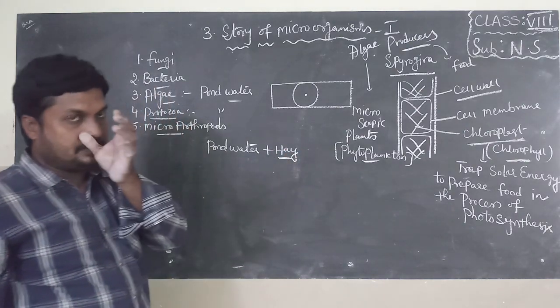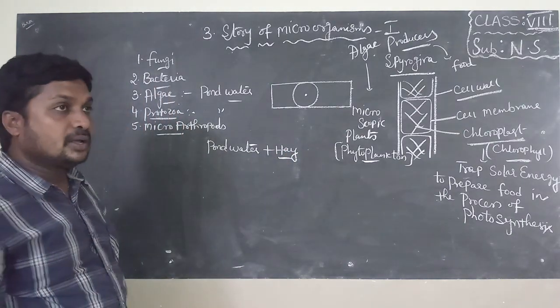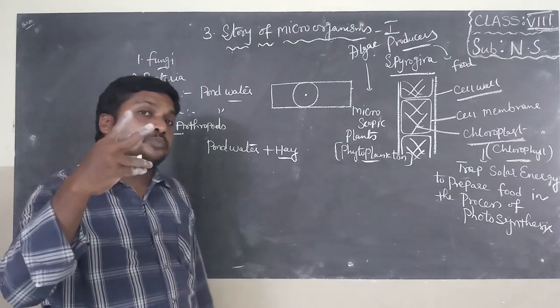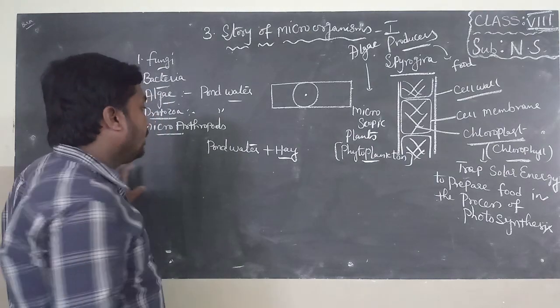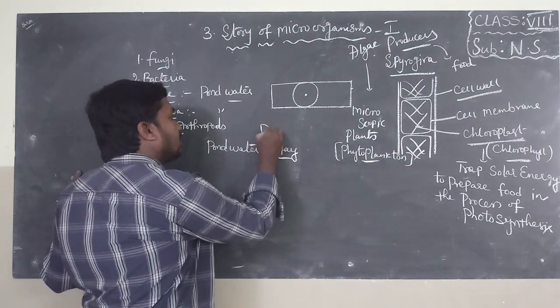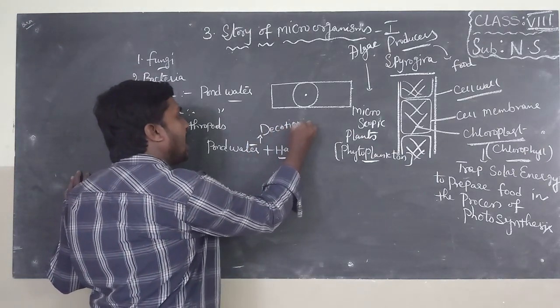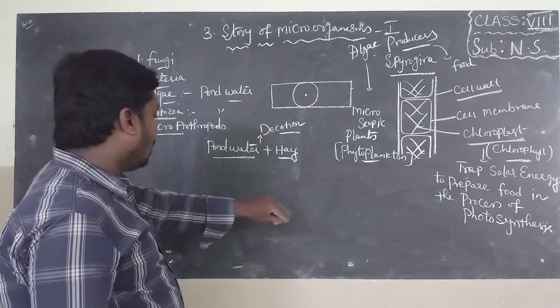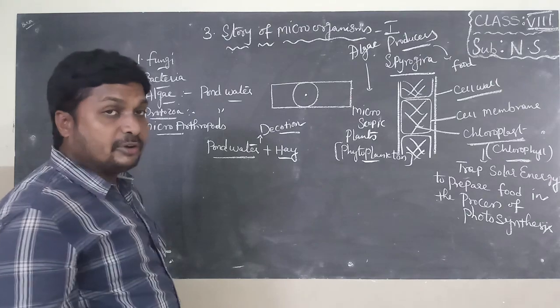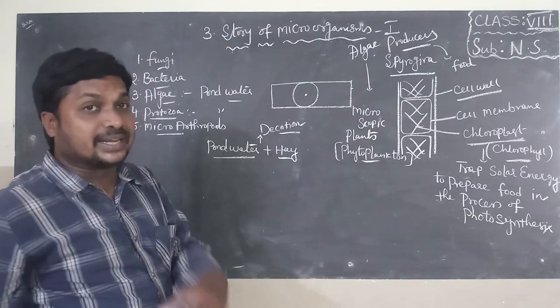Hay means endugatti, dry grass. Cut the hay into small pieces and prepare a decoction. Decoction means you boil the pond water with the hay on a lamp. Leave it for some days without closing.